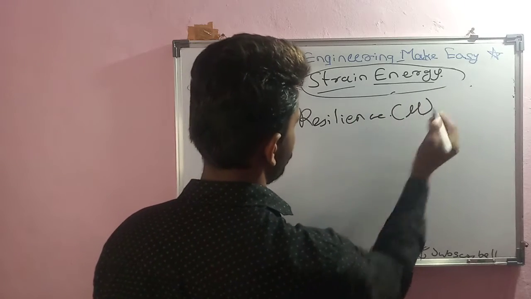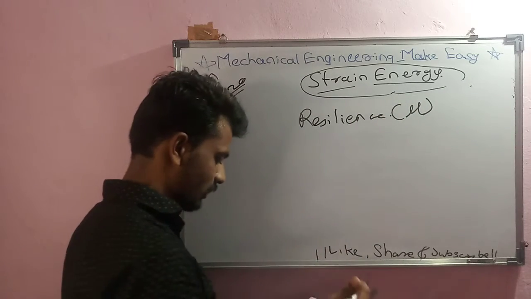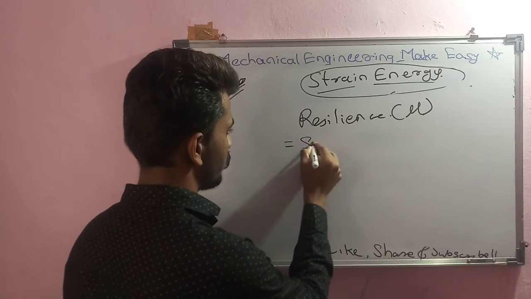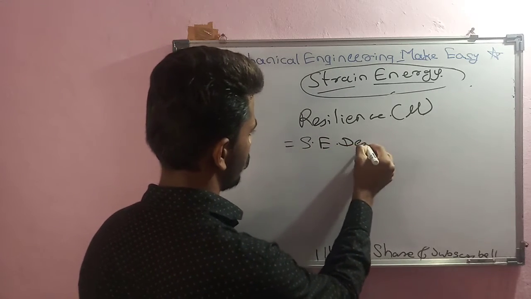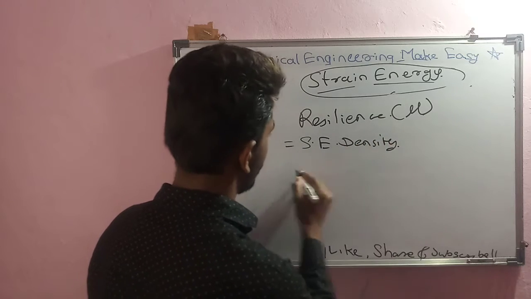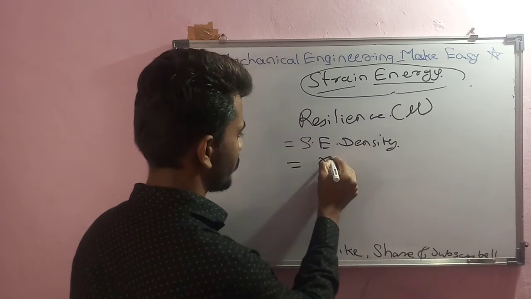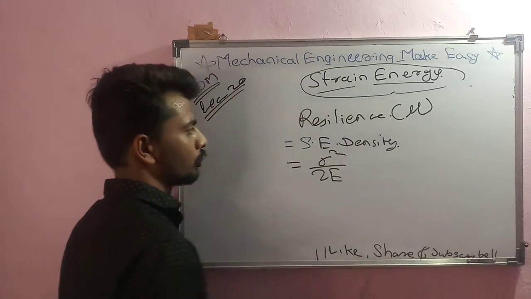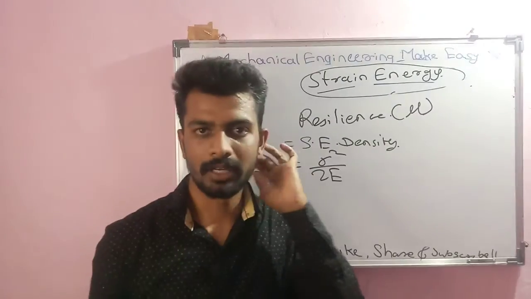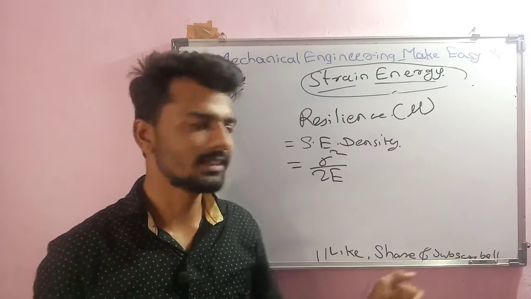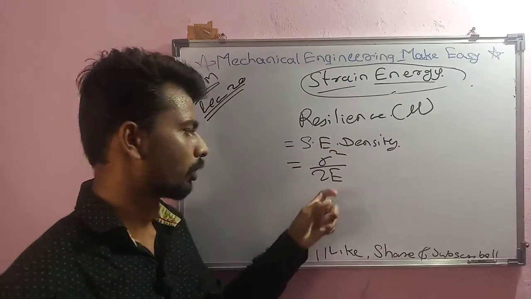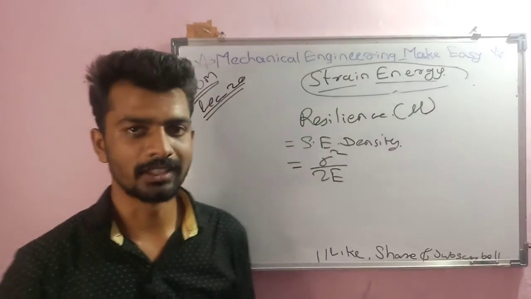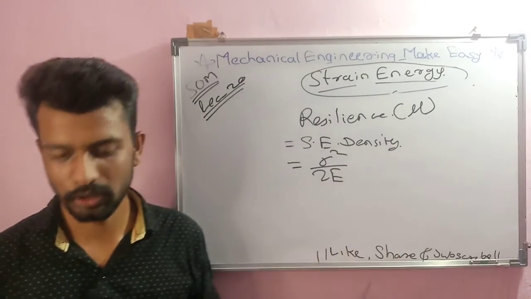Resilience, which is denoted by mu, has another name, strain energy density, and the formula to calculate it is sigma square upon twice E. So resilience, denoted by mu, is nothing but strain energy density, equal to sigma square upon twice E. This is a property of the material. So note down this formula, this is also important for us.